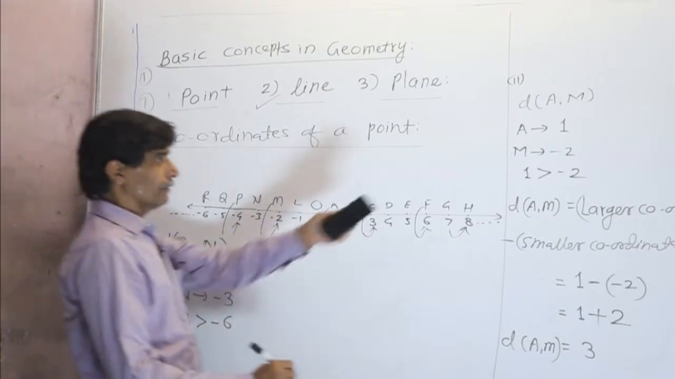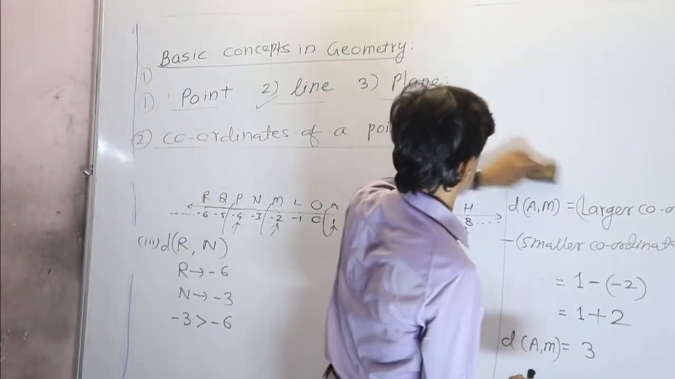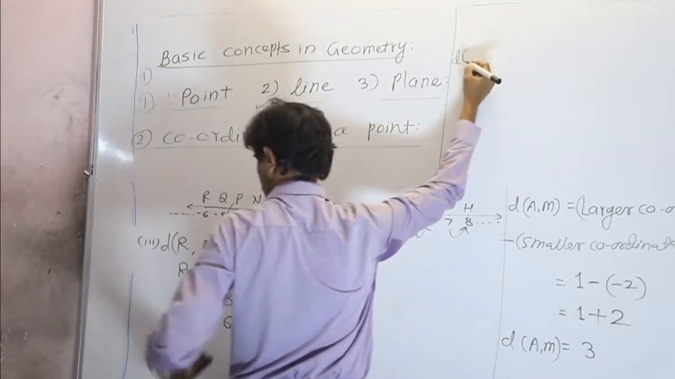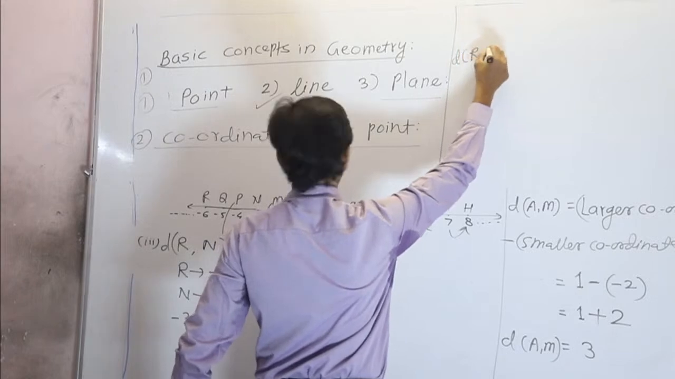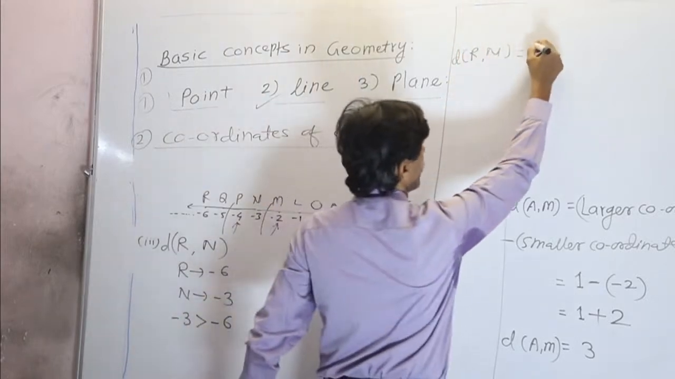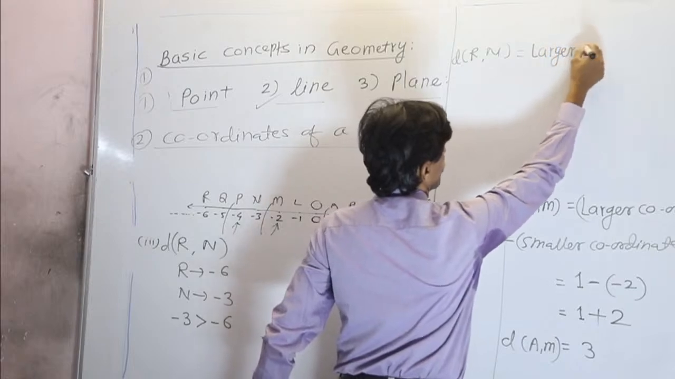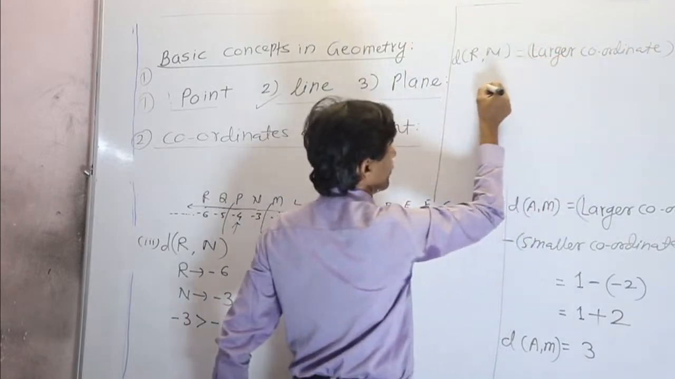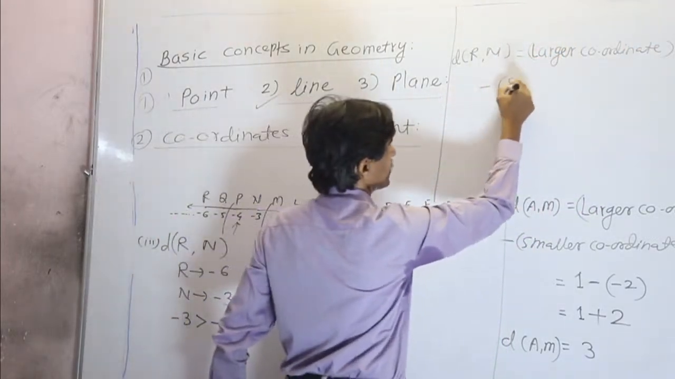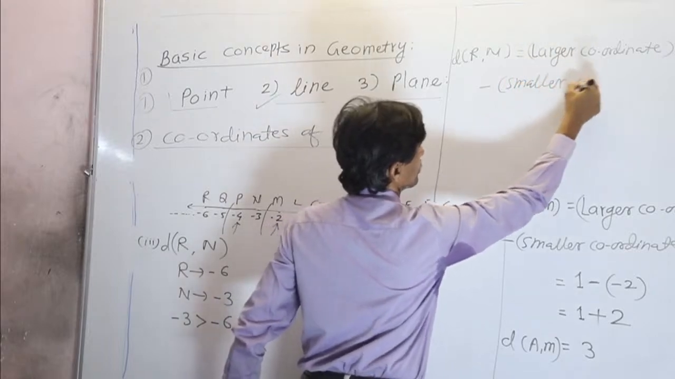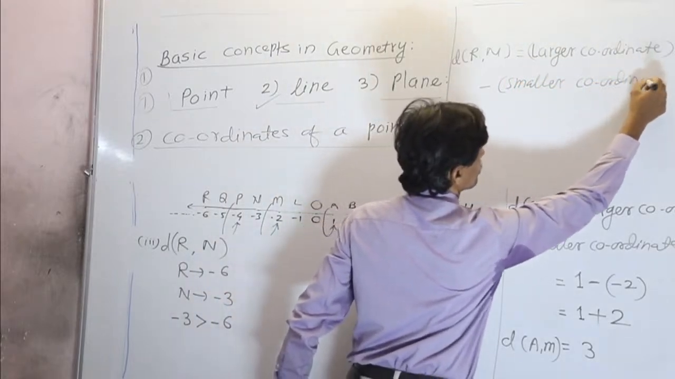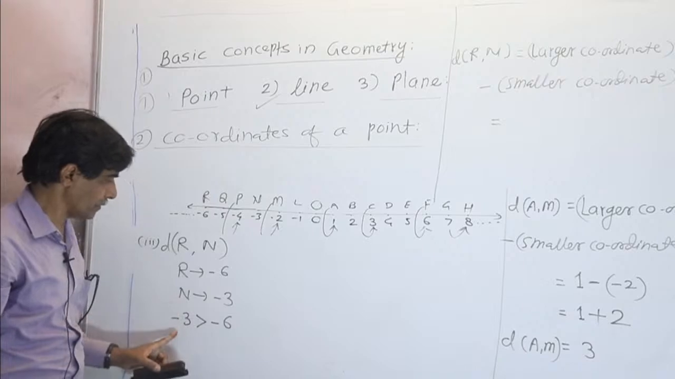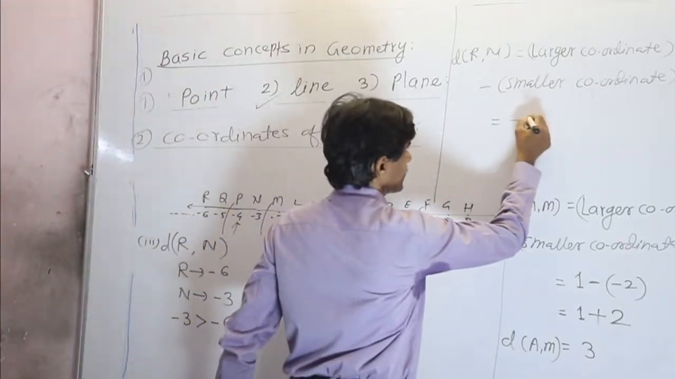Now again, using the same formula. Which formula is used here? The larger coordinate minus the smaller coordinate. Distance between the point R and N is equal to larger coordinate minus smaller coordinate. I will write the formula: larger coordinate minus smaller coordinate. Again, the larger coordinate is here minus 3, so I write minus 3 as it is.